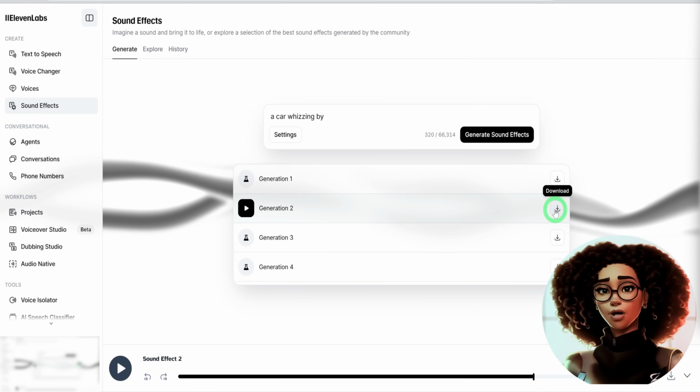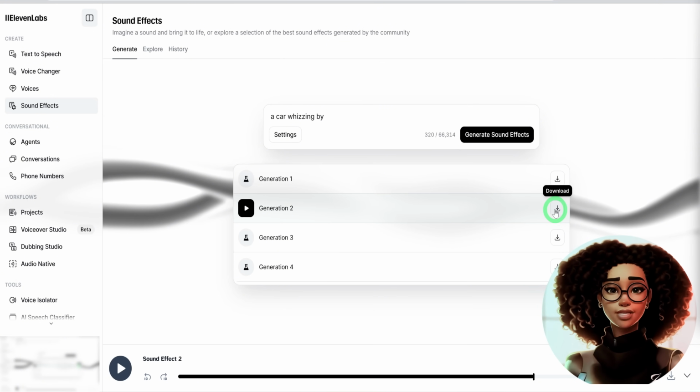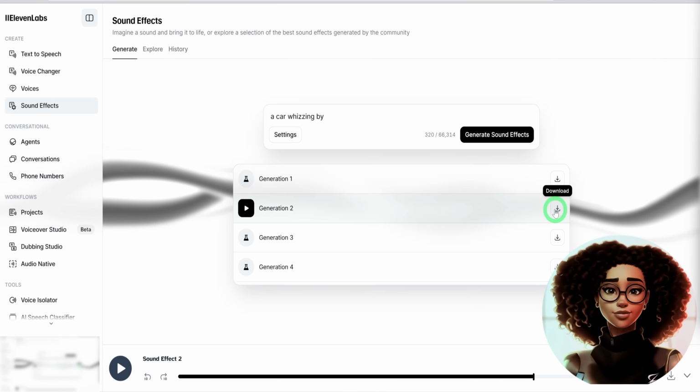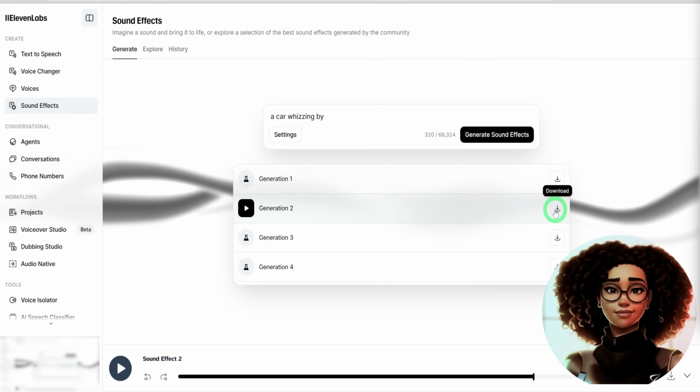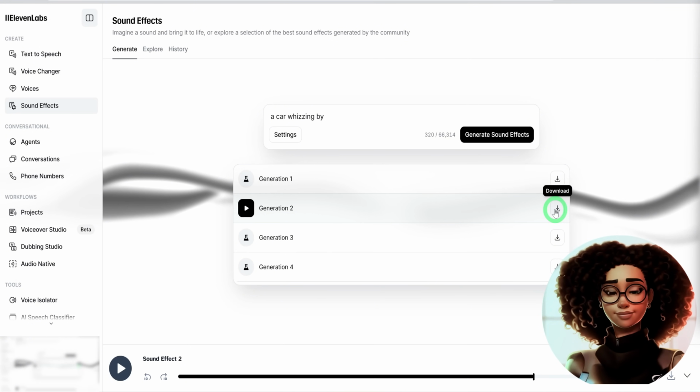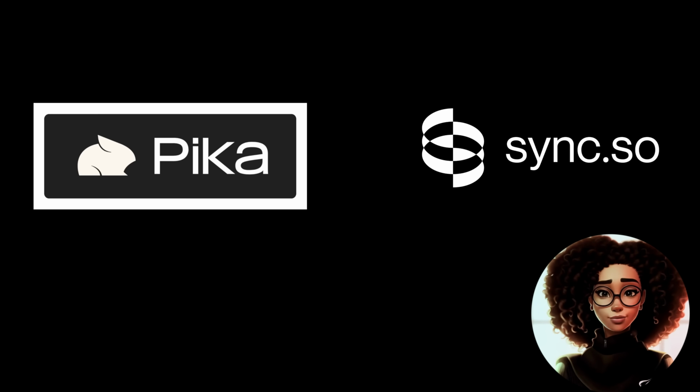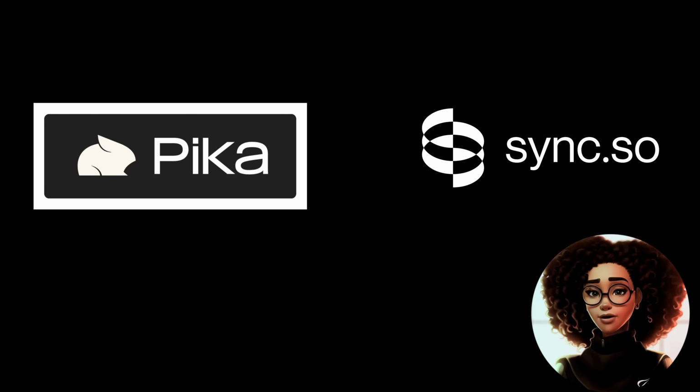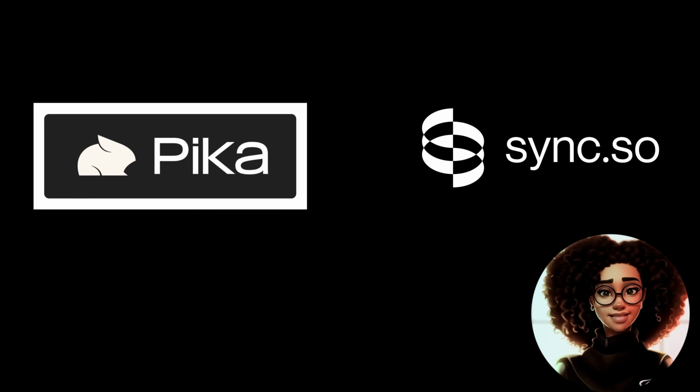So far, we have covered how to create your image, generate your videos, put a voiceover to it, and generate sound effects. The next step is to lip sync the character to sing, just like in the movie. To do that, there are 2 tools great for lip syncing videos, PicaArt and Synclab. In this tutorial, I will show how to use Synclab.